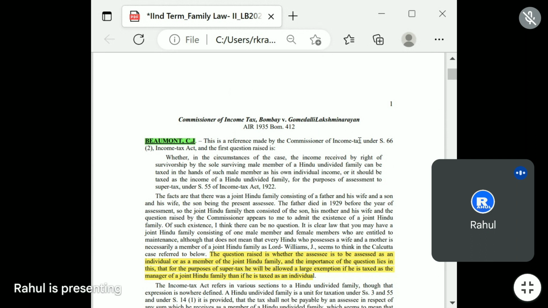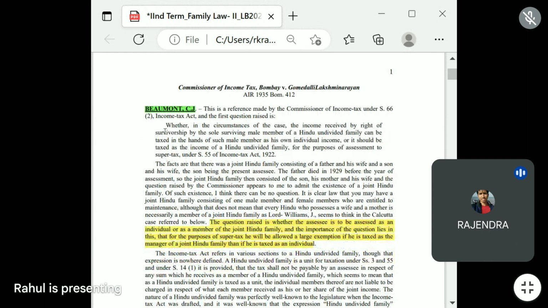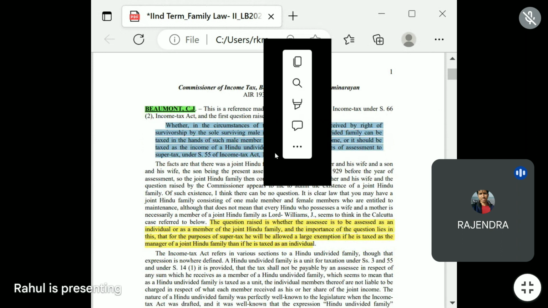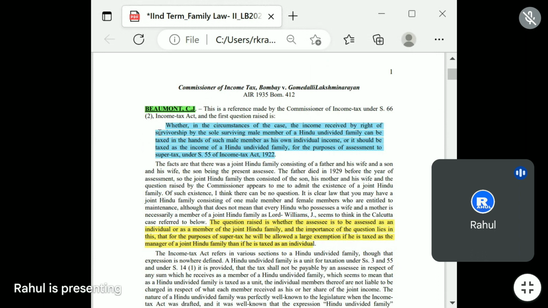इसका सिंपल मतलब है कि किसी अनडिवाइडेड फैमिली में जो इंडिविजुअल होगा, क्या उस पर टैक्स लगेगा, या फिर जो टैक्स होगा वह होल फैमिली पर लगेगा, यही ना है राजेंद्र? This is the crux of this issue. That is, every individual should pay individual taxes, or they will be considered as a single unit. So this is the one issue before the High Court.